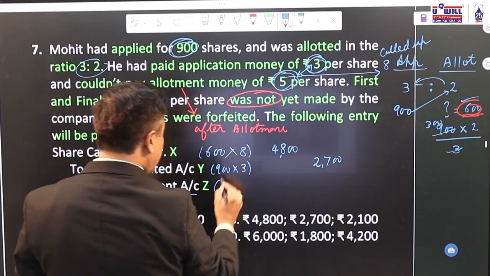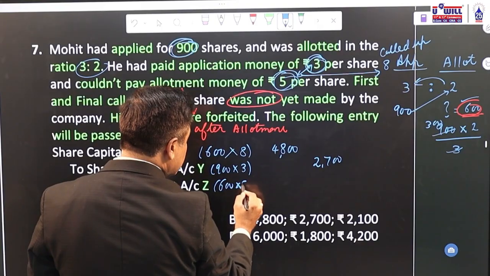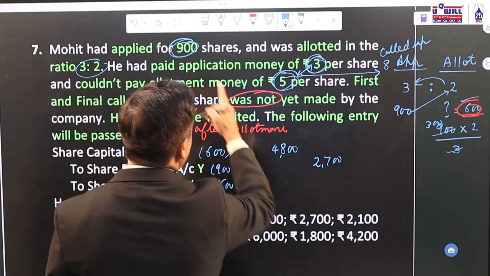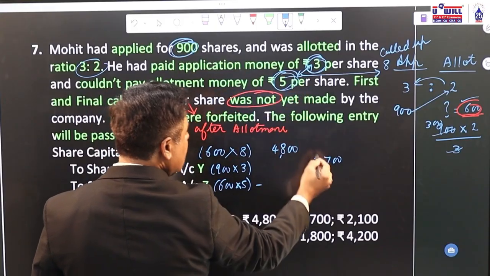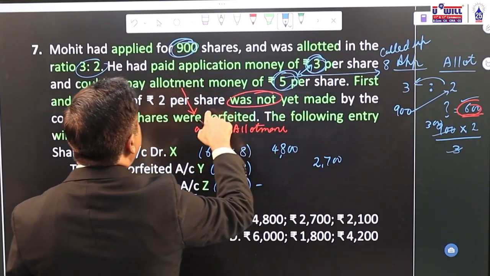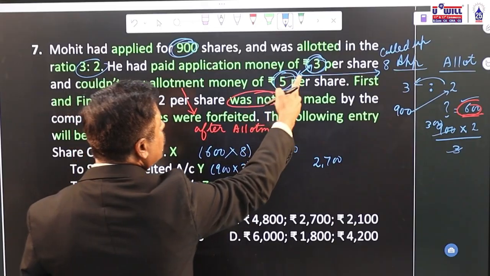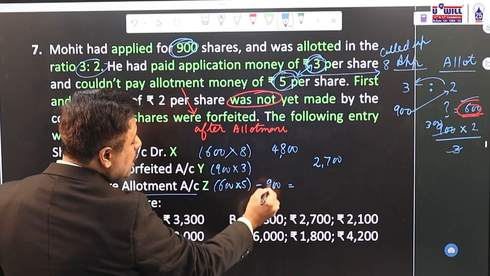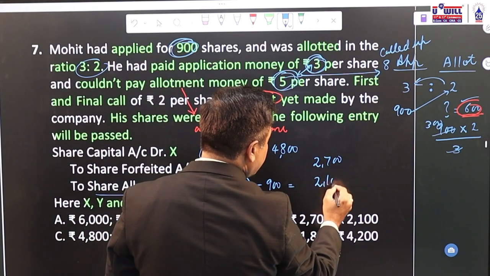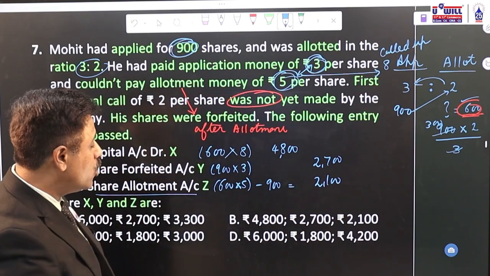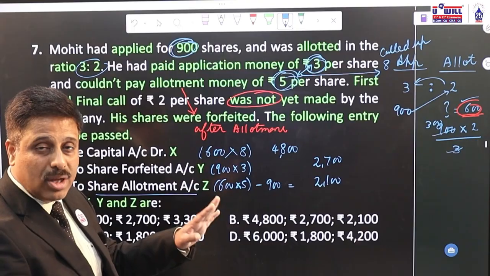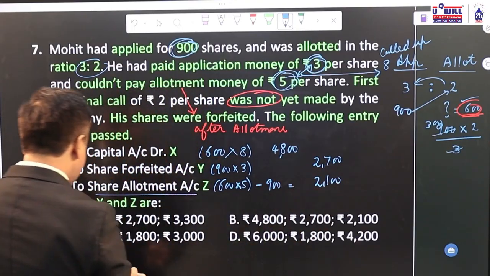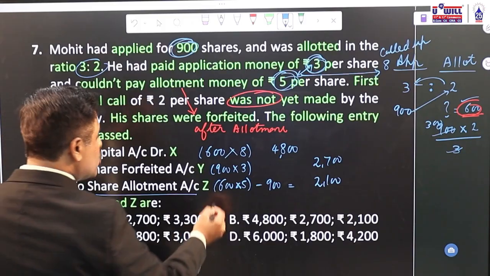Now 600 into 5, allotment money is 3000, minus the surplus of 900, 2100. So 2100 is calls in arrears in allotment which we have to close. So 4800, 2700 and 2100, what would be the correct option? Option B.